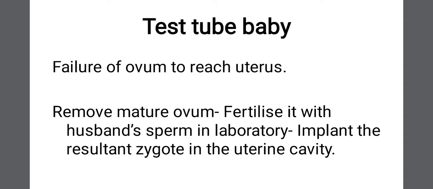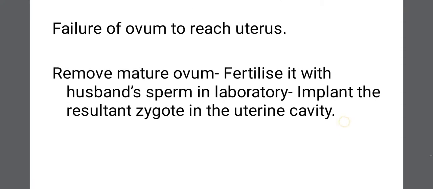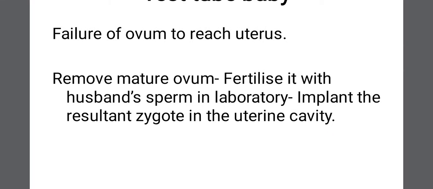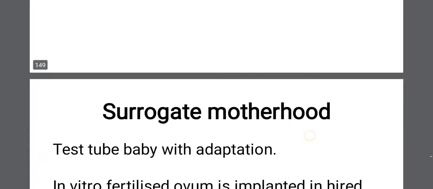So the mature ovum removed from the female genital tract and the husband's sperm are allowed to fertilize in the laboratory, and the resultant zygote, because of fertilization between this ovum and sperm in the laboratory, is implanted in the uterine cavity.